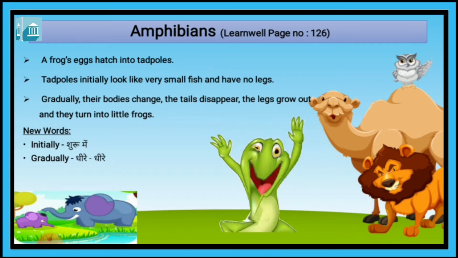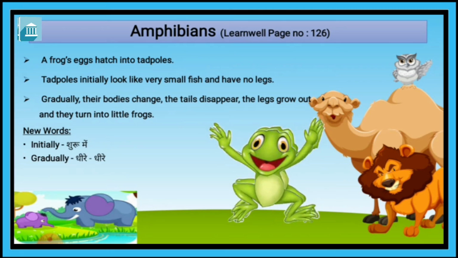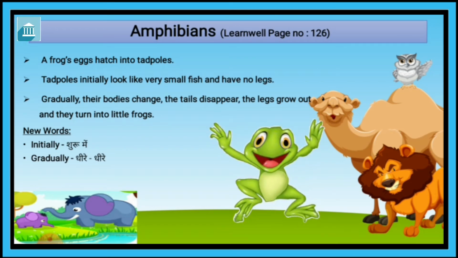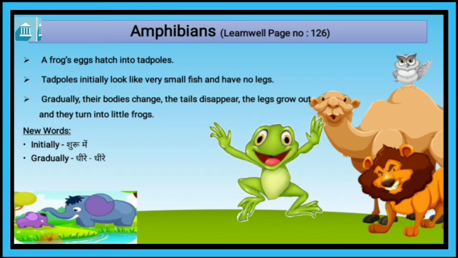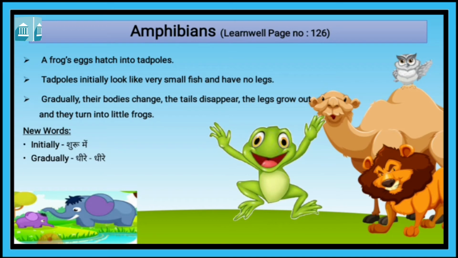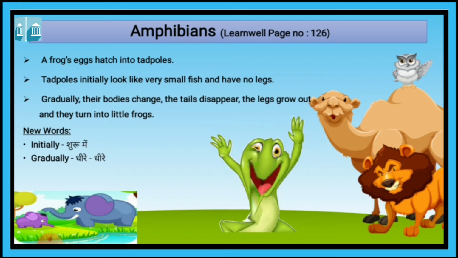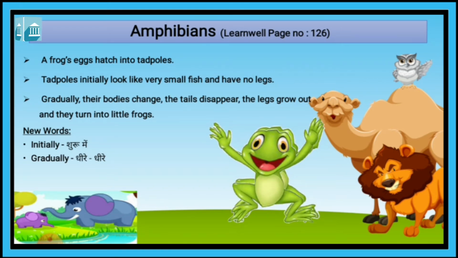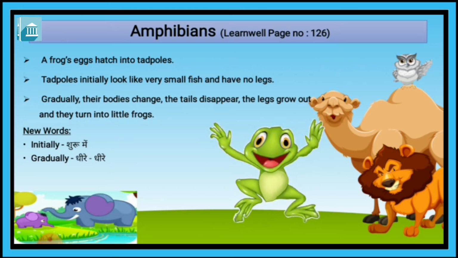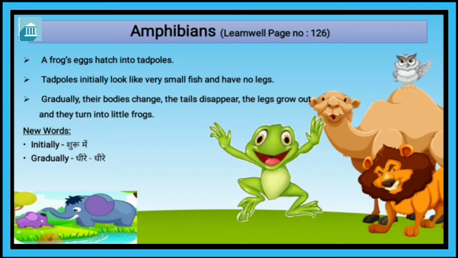The tail disappears. The legs grow out. And they turn into little frogs. What do they become? A little frog.